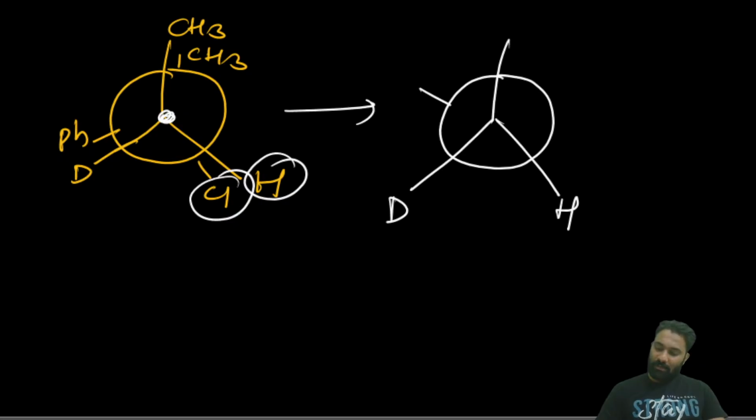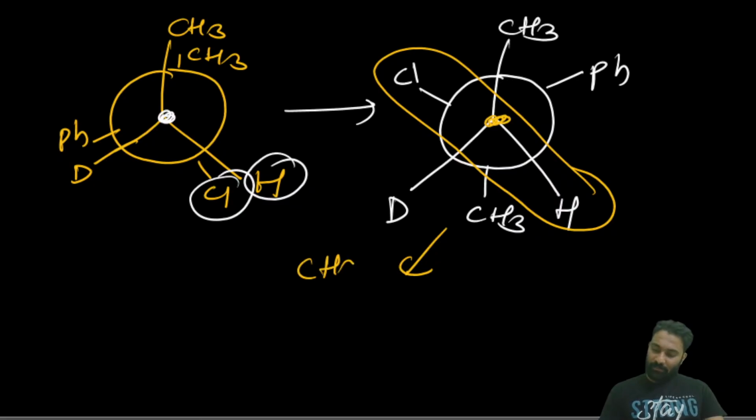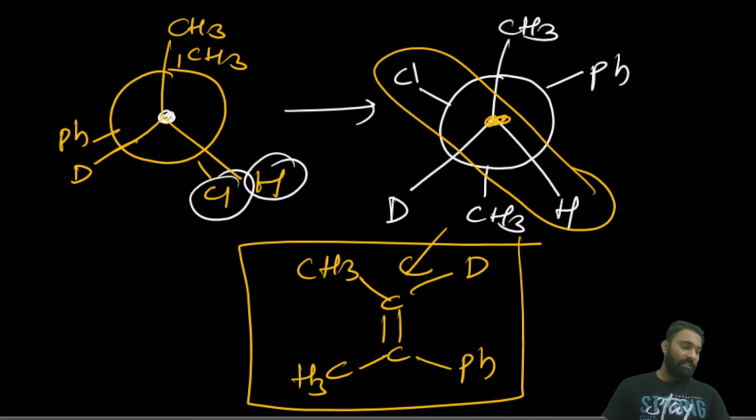Now if you rotate to the 180 degree, this is the Cl, here it will become phenyl, here it will become CH3, and here it will become CH3. Now both have become trans. Once they are trans, how will you write the product? Here the CH3, this carbon has the deuterium, and the other carbon has one CH3 and one Ph. In this manner you will get the alkene. Done.